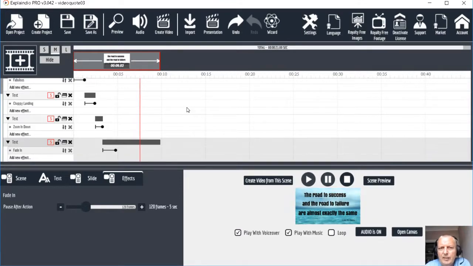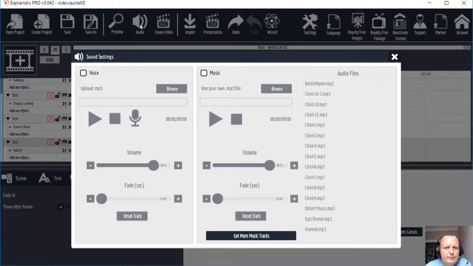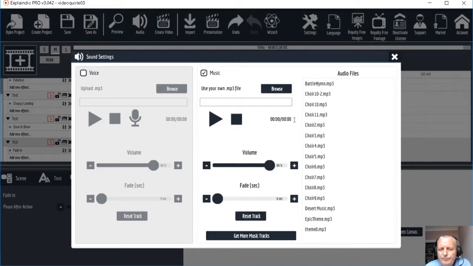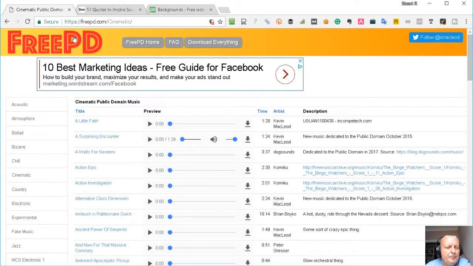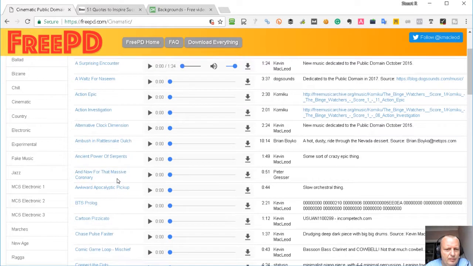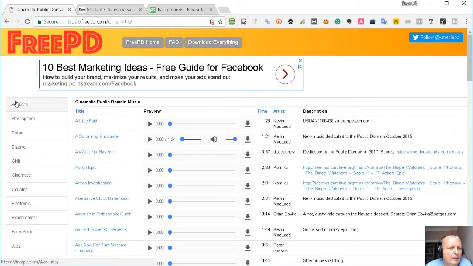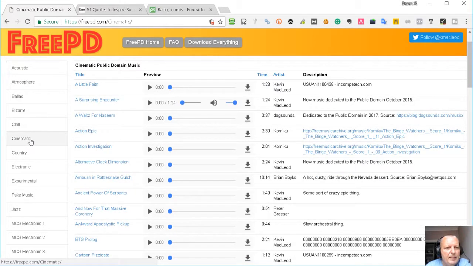Let's add some music then. We click on audio and click music. And we can choose one of theirs, but I'm not keen on theirs. I prefer to download online. So I'm going to go to this website. It's freepd.com, and you can download some music that's public domain. I quite often use this channel acoustic, but in this case I'm going to use cinematic because I think it would sound good. It's kind of more dramatic music, and this one's pretty good. A Surprising Encounter.